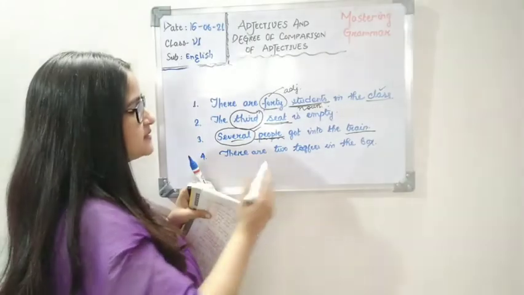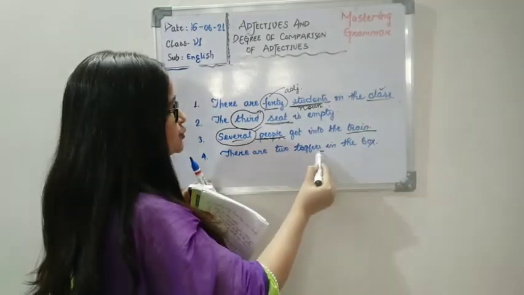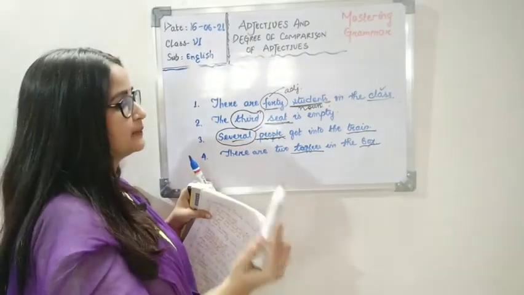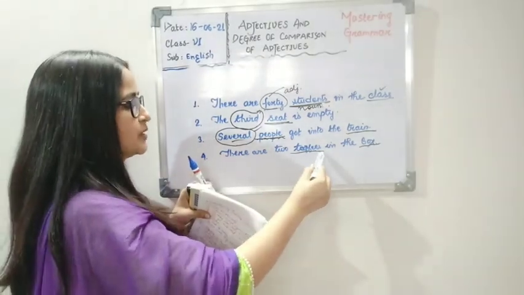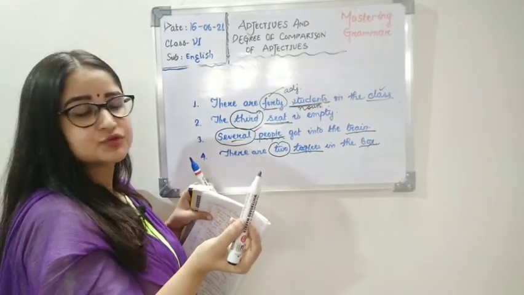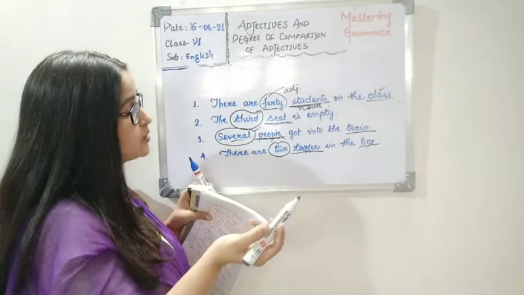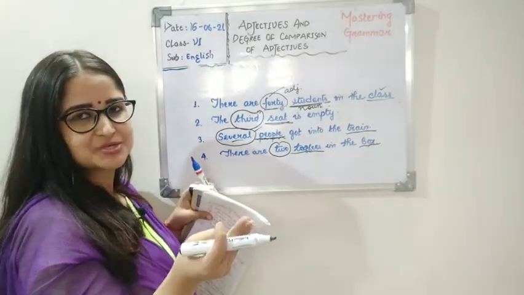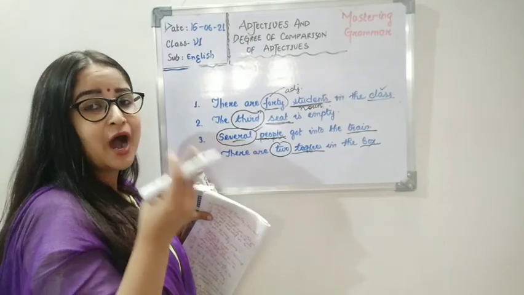There are 2 toffees in the box. Now here we have toffees and box as the nouns. There is no word describing box, so we take toffees, and here we have 2 toffees. So what is the number of toffees? How many toffees are there in the box? 2 toffees. So children, here we got our third question, and that is how many.